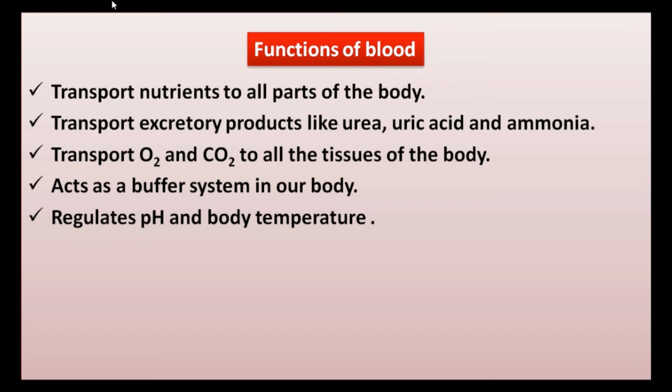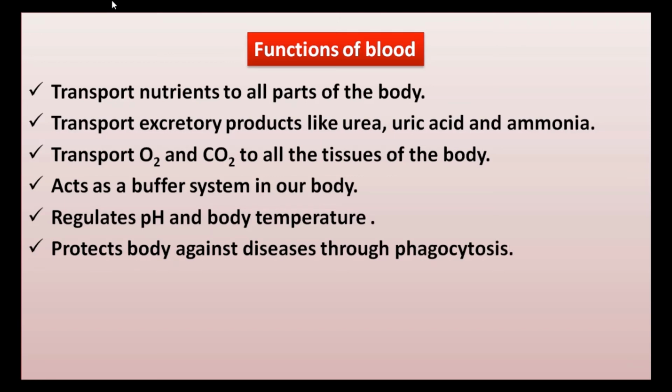pH stands for potential of hydrogen. pH refers to the hydrogen ion concentration in blood. Blood protects the body against diseases through phagocytosis. Phagocytosis. A phagocyte is a type of cell in the body that can surround things and swallow them, especially white blood cells that protect the body against infection by destroying bacteria.